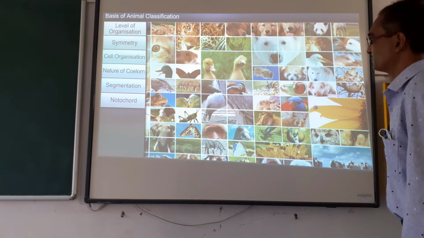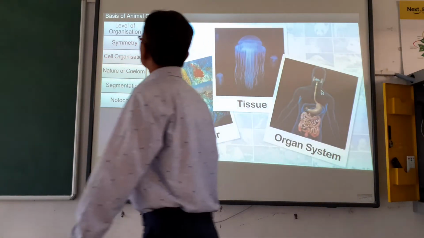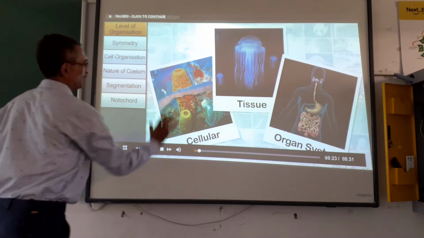However, with the help of basic fundamental features such as level of organization.